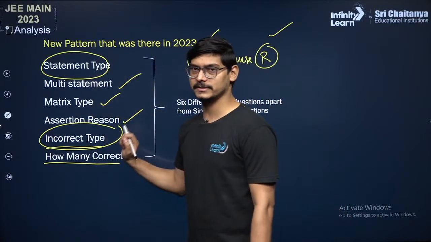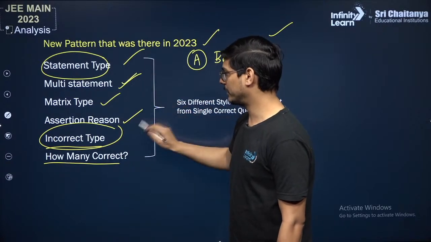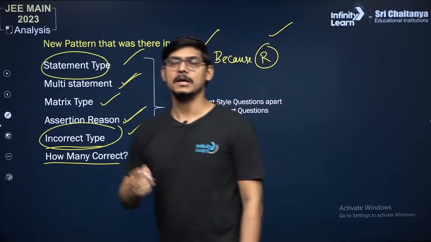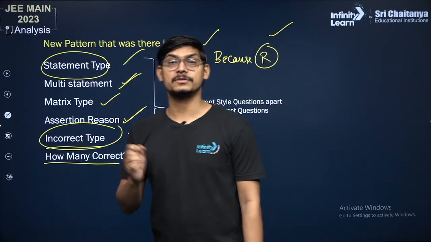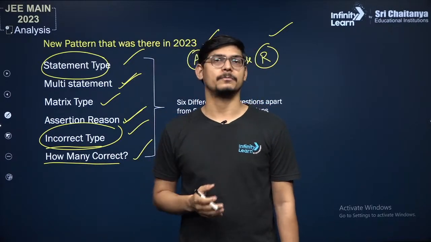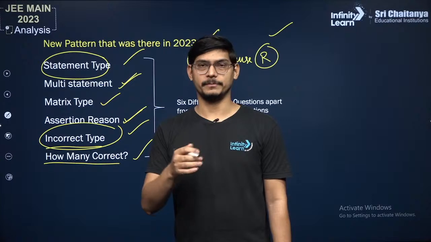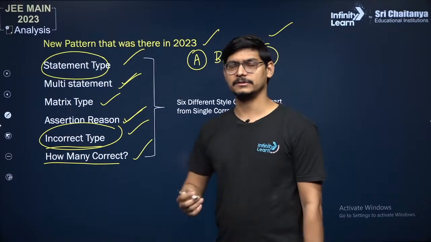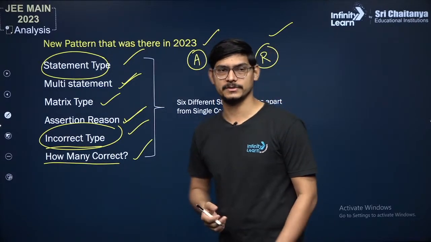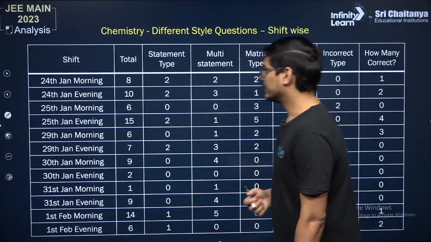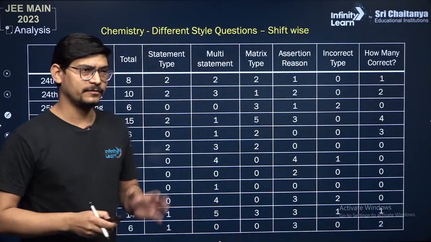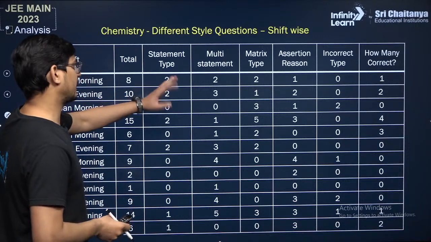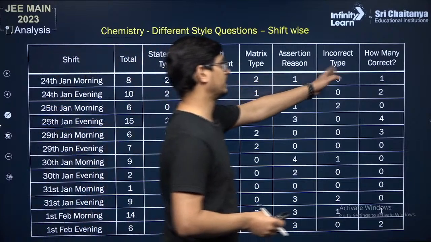So what you will take from this is, for a statement type question, multi-statement type question, assertion reason, incorrect type, how many correct, for all these questions, you will have to focus not only on the most important topics, but everything else about that topic also. So read every topic very thoroughly, not just the important part, because in statement type and how-many-correct questions, they generally ask some lesser known concepts. With time, the number of types of these questions is increasing in JEE Main: statement type, multi-statement, matrix, assertion reason, incorrect type, how many correct.